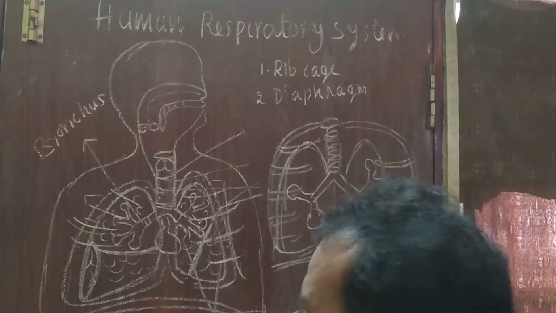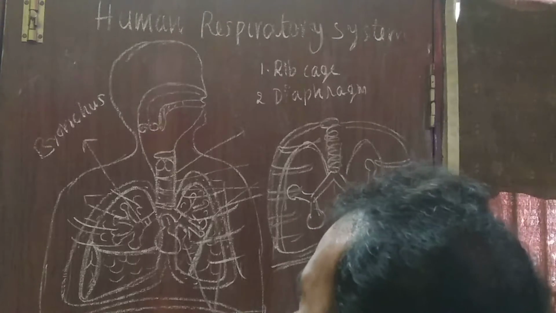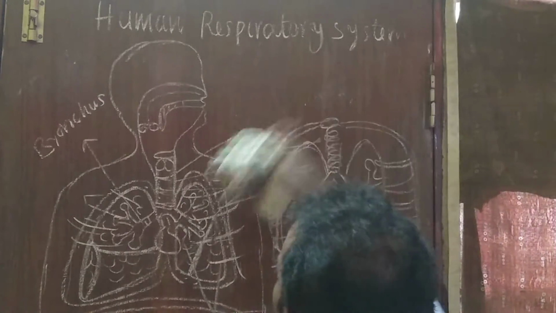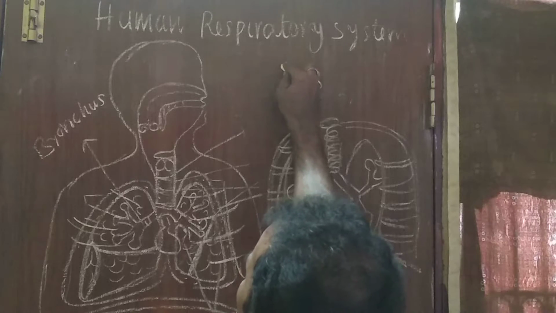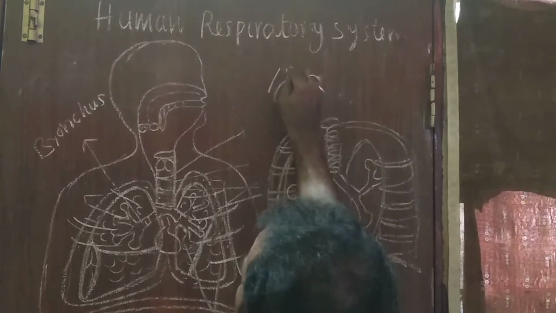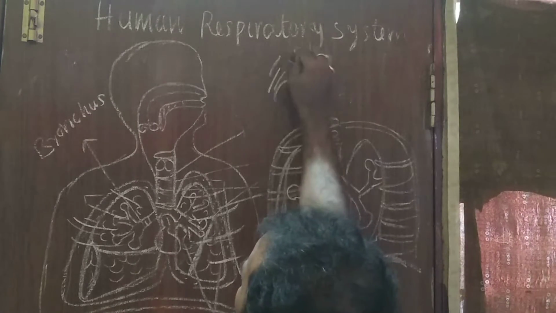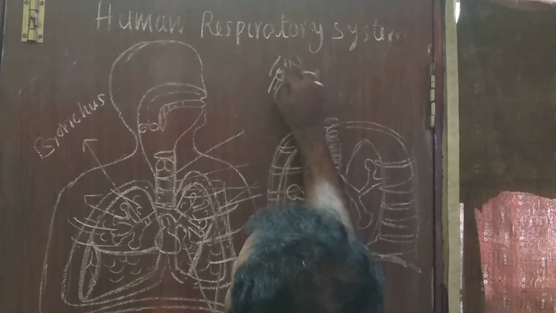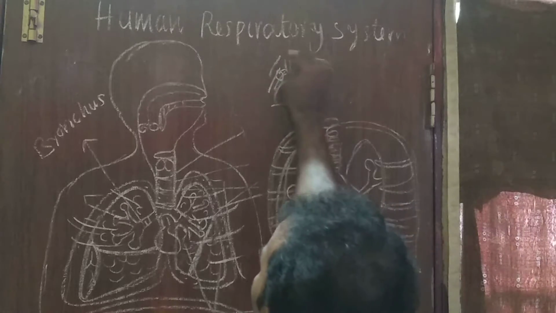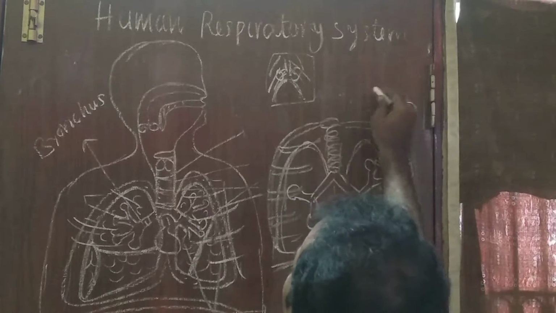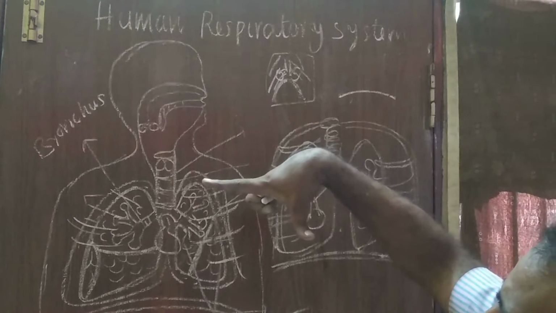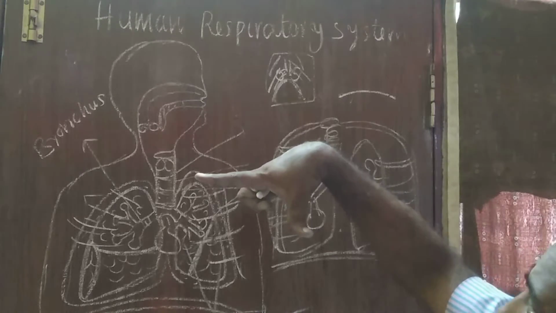During inspiration, as I told you, the volume of the chest cavity increases. How does the volume of the chest cavity increase? Look here. In the normal condition, we have the diaphragm, ribs, and lungs. At the beginning of inspiration, the diaphragm is contracted like this. How is the diaphragm contracted?